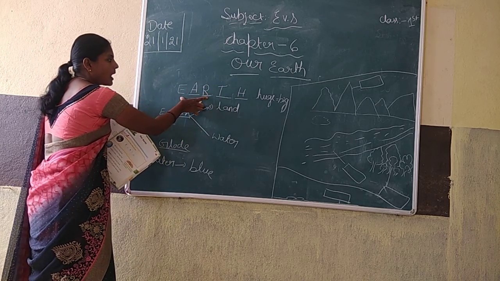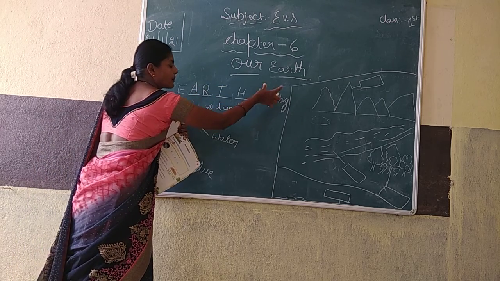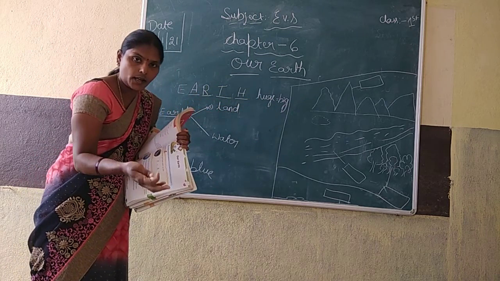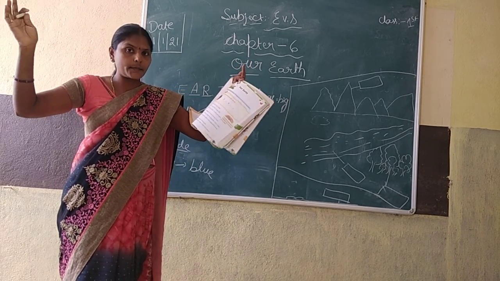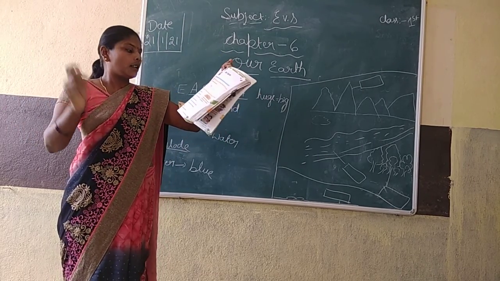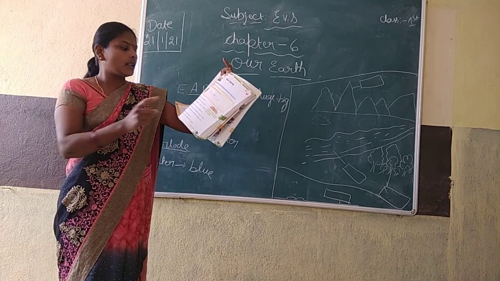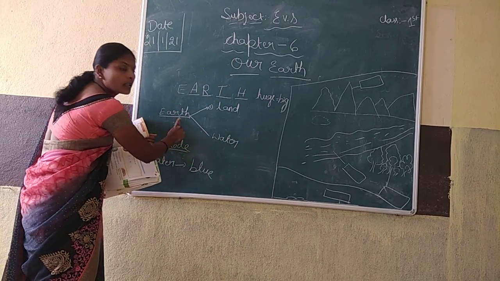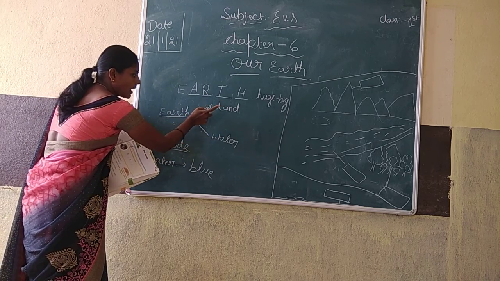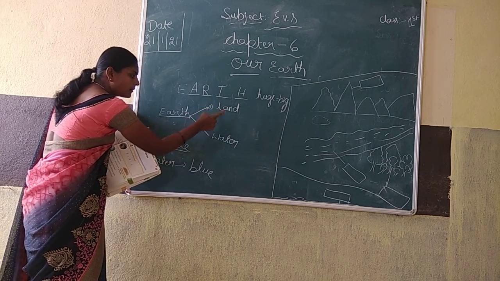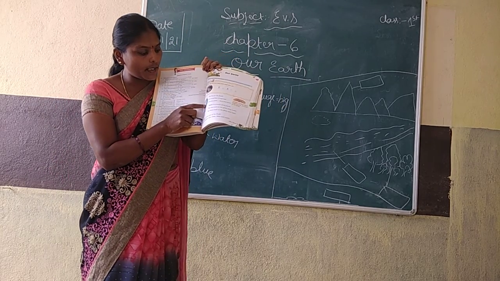E-A-R-T-H. Earth. We live on earth. It looks like a round, big, huge ball. Huge means big. Round, huge ball. It has two parts. How many parts? Two parts. Earth has two parts: land, water. Water, land. Two parts.